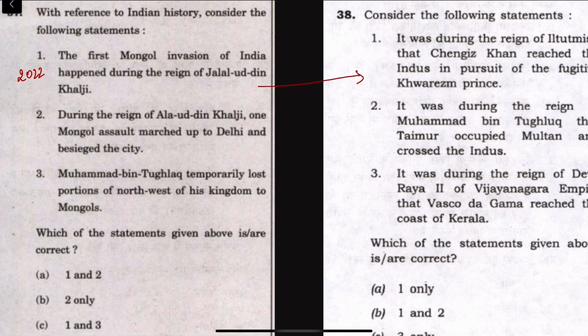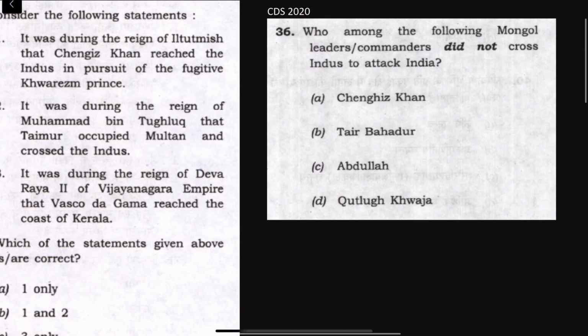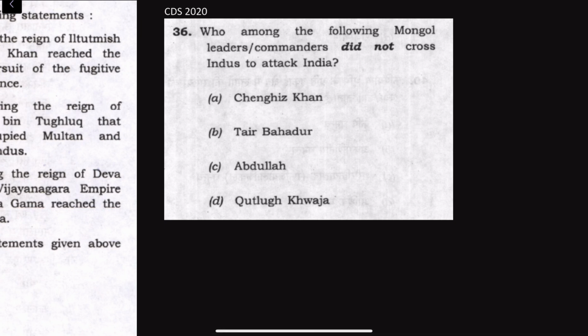And then the second statement, during the reign of Alauddin Khalji, one Mongol assault marched up to Delhi and besieged the city. The third statement, if you see, Muhammad bin Tughlaq temporarily lost portions of northwest of his kingdom to Mongols. It also has some correlation with the second statement of 2021's question. It was during the reign of Muhammad bin Tughlaq that Taimur occupied Multan and crossed the Indus. For your reference, I have also referred to a question from CDS question paper, that is, who among the following Mongol leaders or commanders did not cross Indus to attack India?